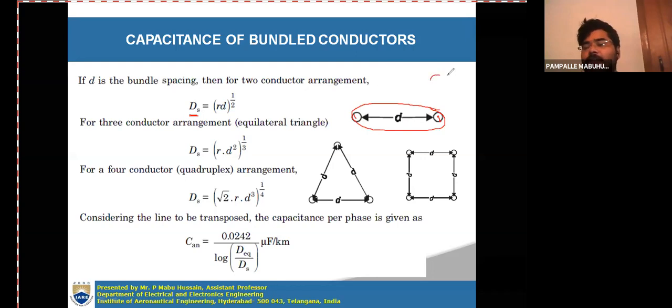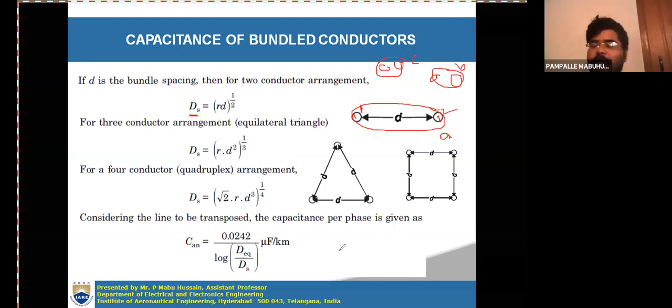Phase B is also having the same two, and similarly you have two subconductors in phase C also. Considering phase A, the distance between its two subconductors is small d. Let us call these subconductors 1 and 2.